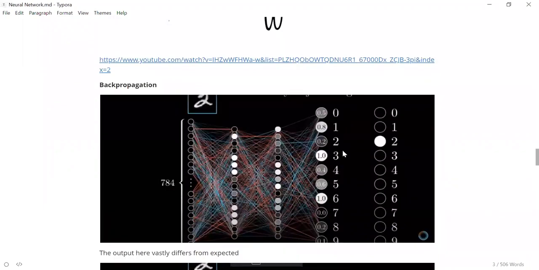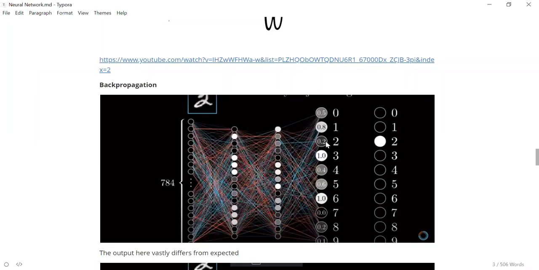It activated a few values like 3 and 6, and it has not activated node 2, which is supposed to be activated. So it will give a quantitative estimation of how wrong it is. The cost function's task is to say how much error there is in the prediction. It will give that error to the neural network, saying, okay, you have gone wrong by this much, so you need to correct.